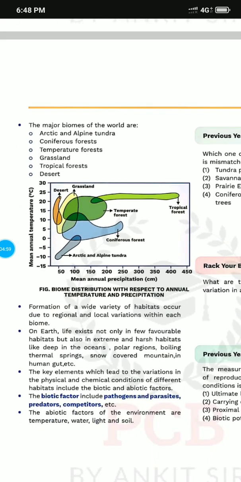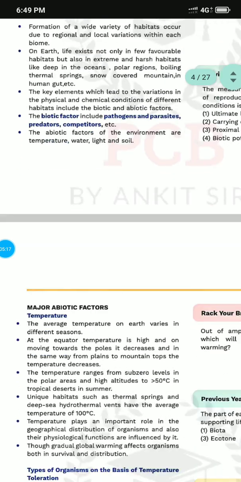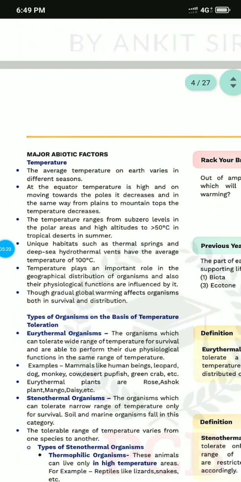The key factor of these biomes is the biotic factor, which includes the pathogen, parasite, predator, and competitor. The abiotic factor of this environment refers to non-living parts: temperature, water, light, and soil. Let's go for the abiotic factors. How does temperature influence organisms?